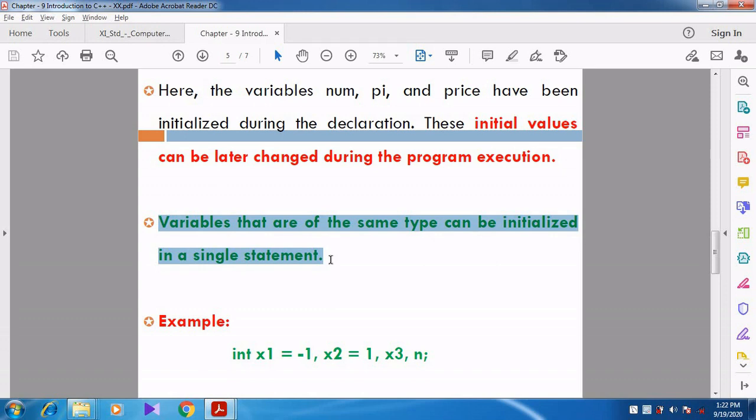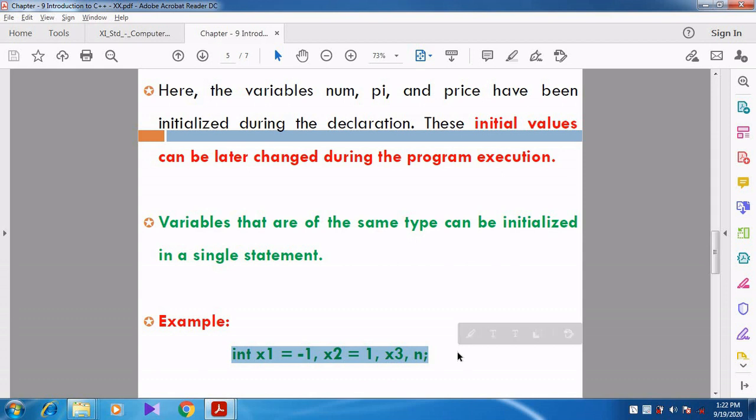See here, in the example they have given, int x1 equal to minus 1, comma x2 equal to 1. So here they have initialized two variables x1 and x2, both of them belonging to integer, so they have initialized the values in a single statement.